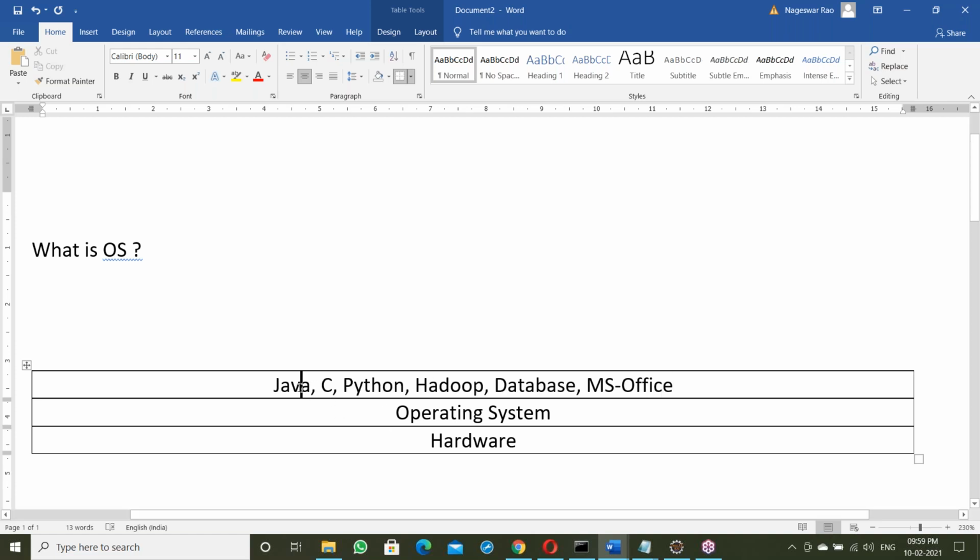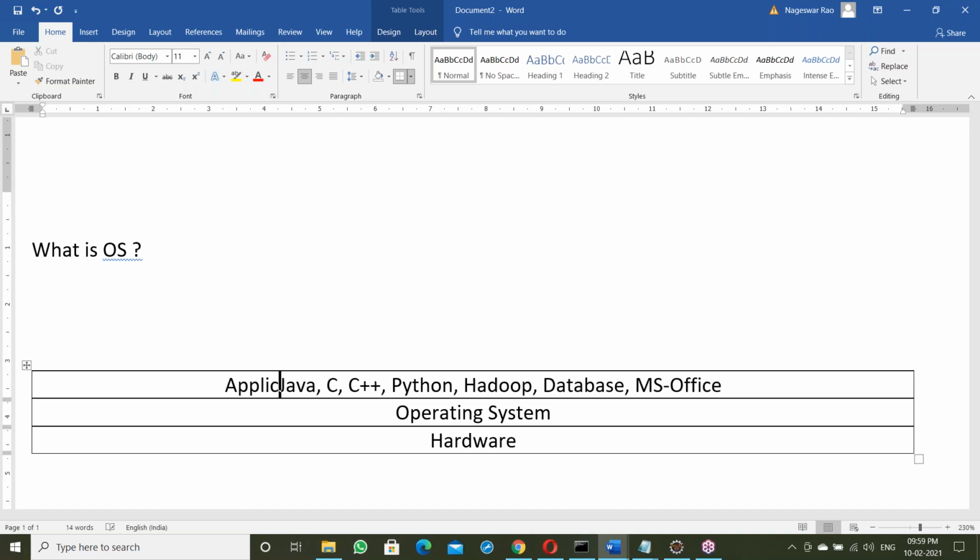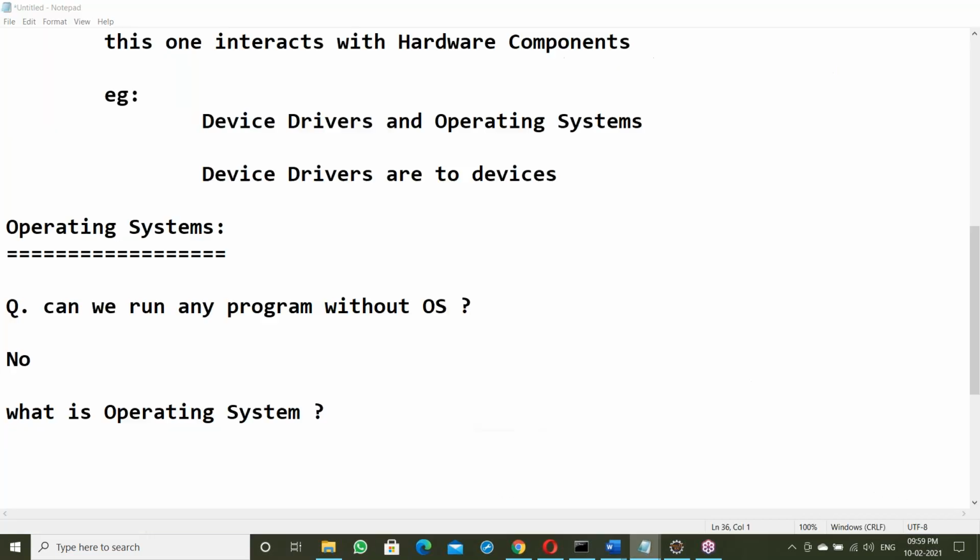Java, C, C++, Python, Hadoop, all these are on top of the OS. These are called application software. Application software is for the purpose of application development.